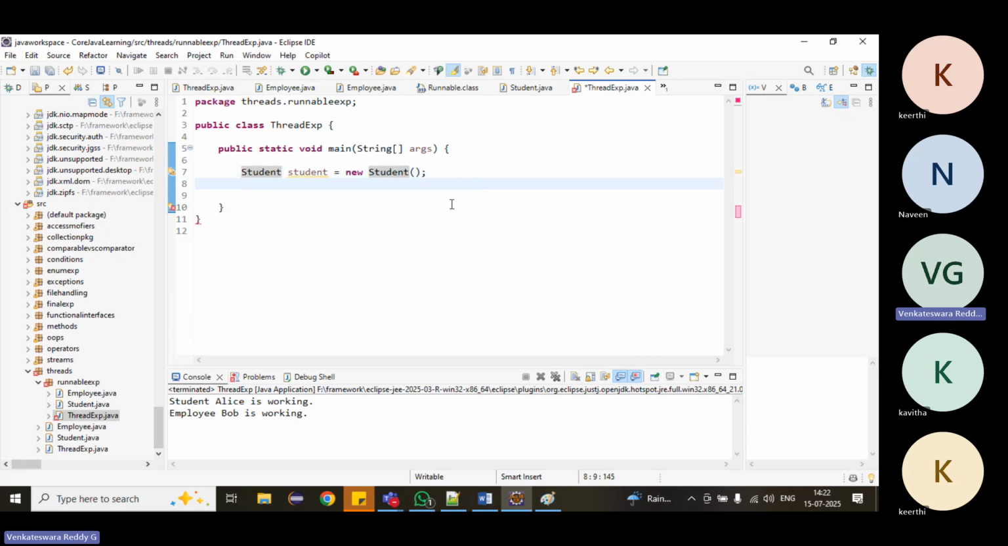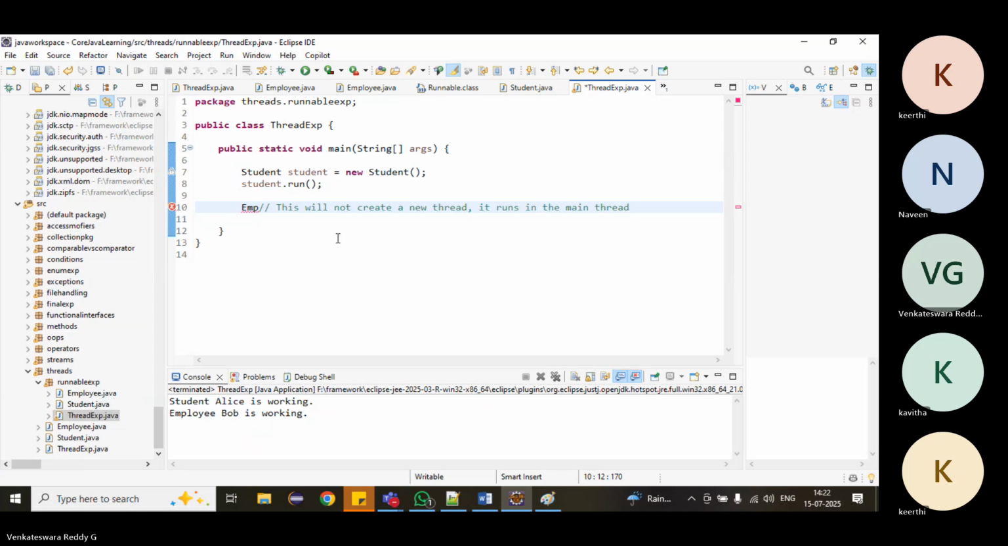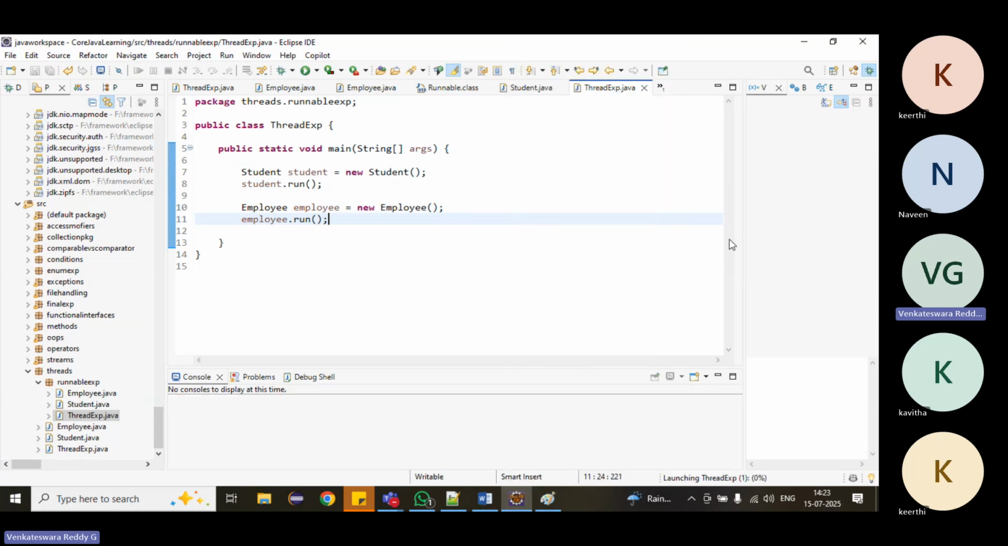In the Thread class, I created student.run. Maybe start. See, I cannot call the start method. If you call the start method, then only the thread will start, but there is no start method. This will be just a normal call. Similarly, I will create employee also and call employee.run. Let's see what will happen if we run it.